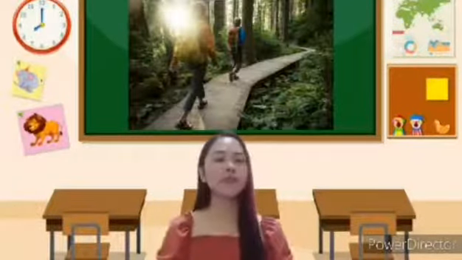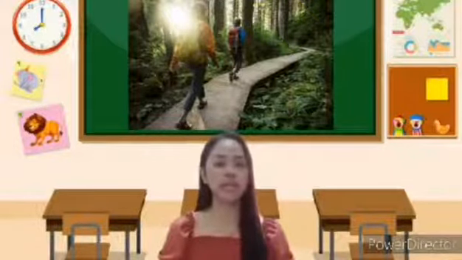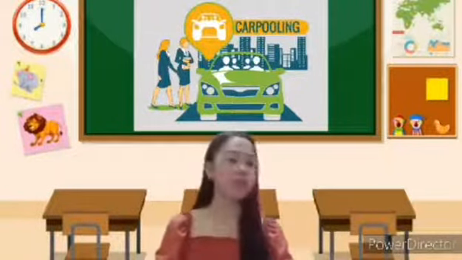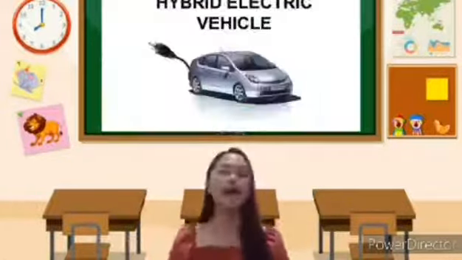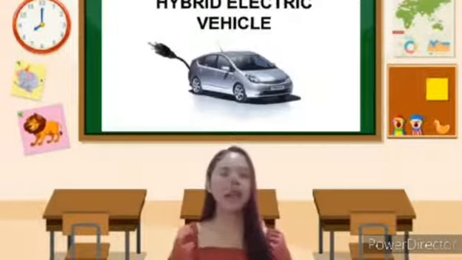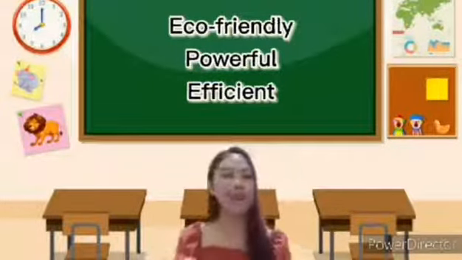Walking. If you live in an urban area where housing, supermarkets, and other amenities are within a few blocks, you can just walk and it is also good for your body. Carpooling. Households used to get along fine with one car. If you carpool with one another, you can reduce dependence on multiple cars and enjoy more time together. Hybrid and electric vehicles. If you must own a vehicle, make it a hybrid or electric one. These options are considerably more eco-friendly and surprisingly powerful and efficient.